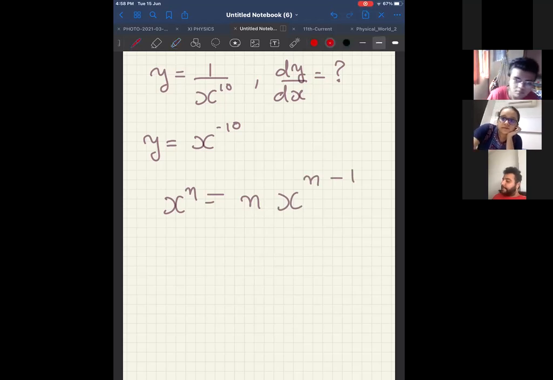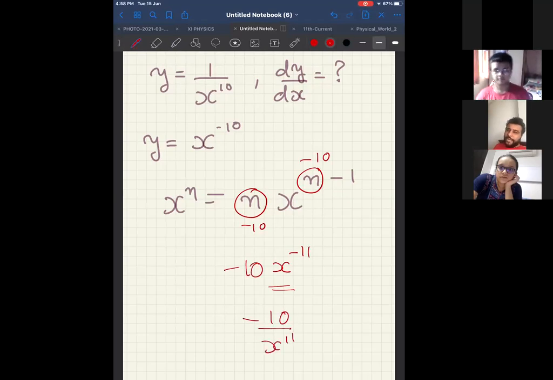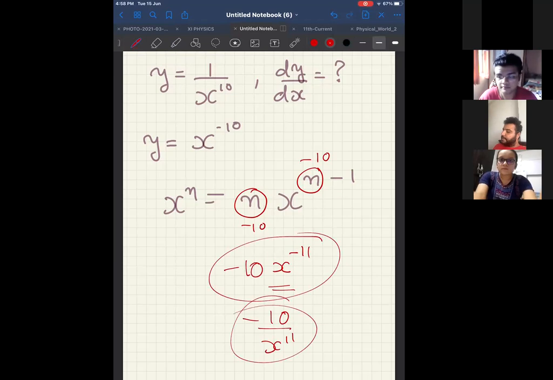In this case, my n is minus 10, so here also I'll put minus 10. Therefore, my answer will be -10x^-11, or -10 divided by x^11. Both are right. Even if you have got this answer or this answer, both will be considered correct. Is it clear?